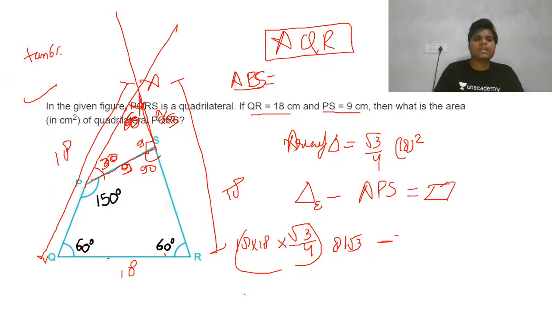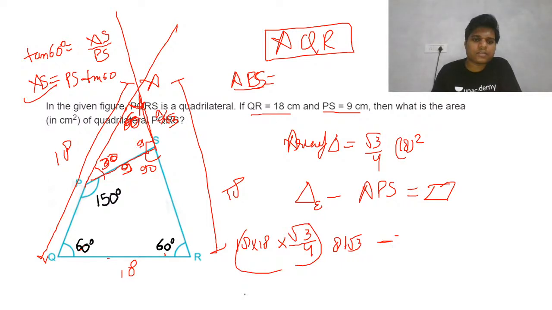So if we use tan 60 equals AS base upon, and I'm taking this as the base. Okay, and this becomes your height, that is PS. So tan 60, you all know that is how much? AS by PS, fine. Now we need to find the AS. So AS becomes PS by tan 60. Okay, and tan 60 is root 3. Okay, so I think yeah, this is fine. So this becomes 9, and 1 by root 3. So that is fine, root 3. So we're getting root 3 now here.